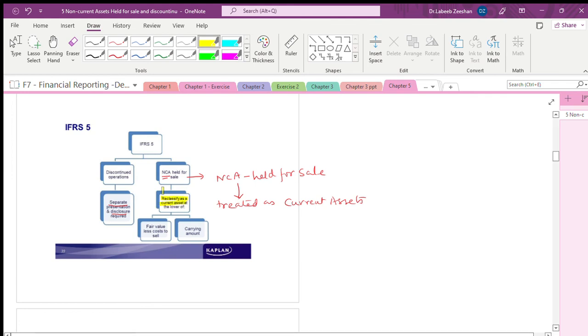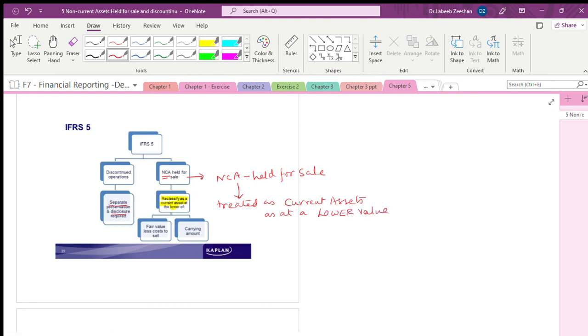Now, when you are reclassifying as current assets, you understand these problems are very easy. Treat this as a current asset at a lower value. What is the lowest value? You have the carrying amount. You will have the fair value.